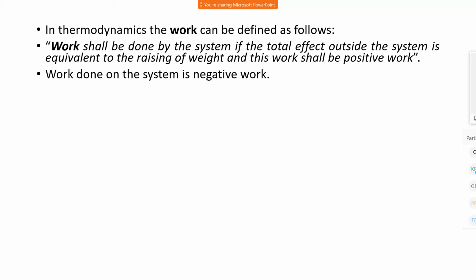Consider a turbine in a thermal power plant or hydroelectric power plant. The turbine gives electricity. It is giving some output. Therefore, work done by the turbine is positive. Suppose we are running some motor. To run a motor requires electricity. We are supplying electricity to the motor. We are giving work to the motor. It means this work is negative work. If the work is absorbed by the system, then it is negative work. If the work is given by the system, it is positive work.